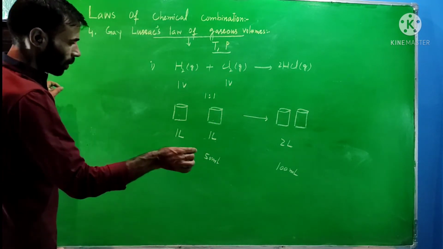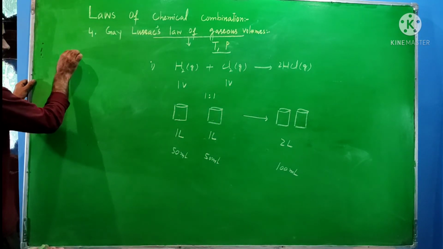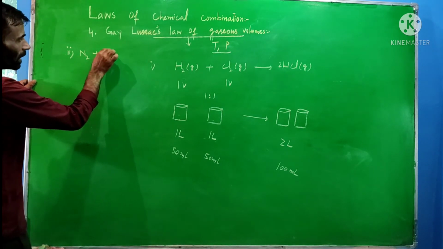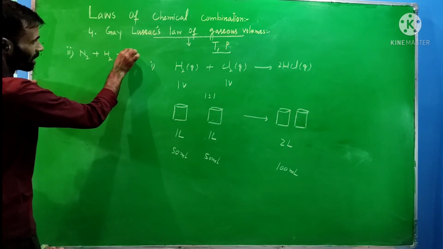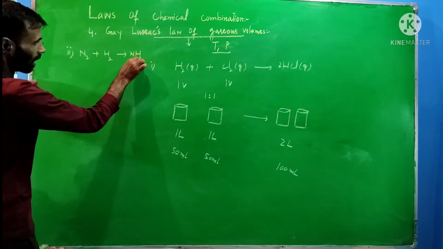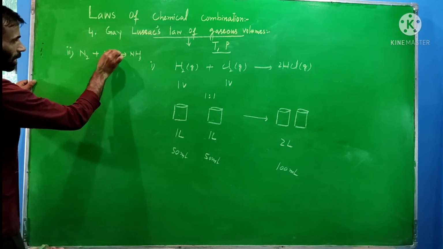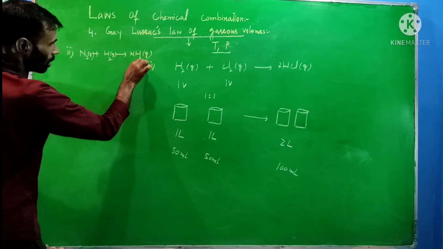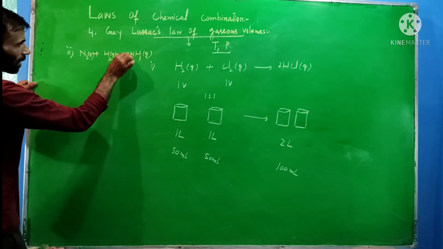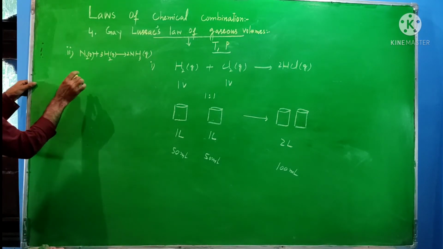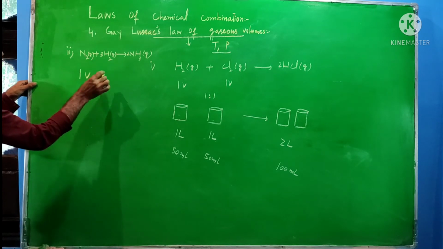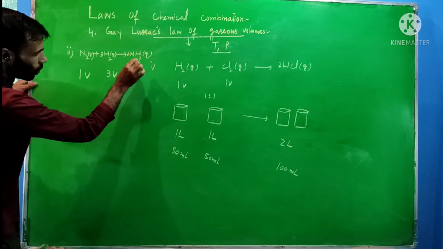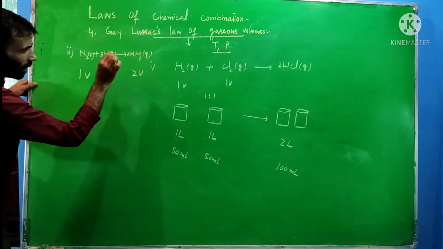Now taking the next example, second: nitrogen and hydrogen react with each other, leading to formation of NH3. They are all in the gaseous state, reactants as well as products. Balancing this reaction, I will write here 2 and here 3. So with 1 volume of nitrogen, 3 volumes of hydrogen will react and 2 volumes of NH3 will be formed.